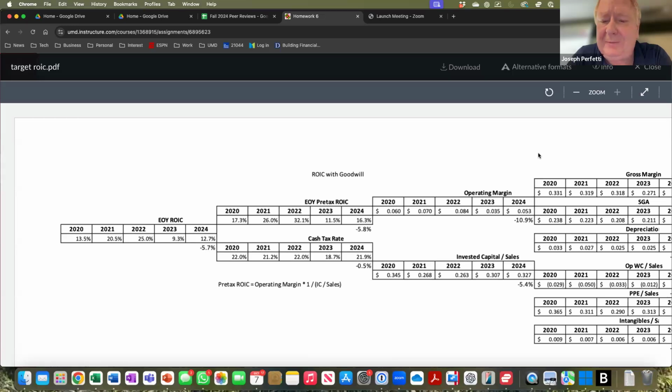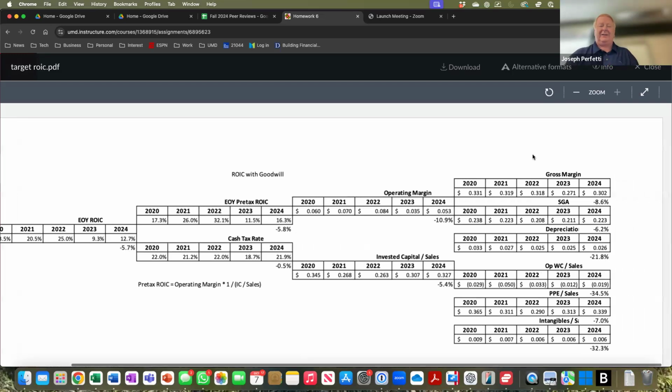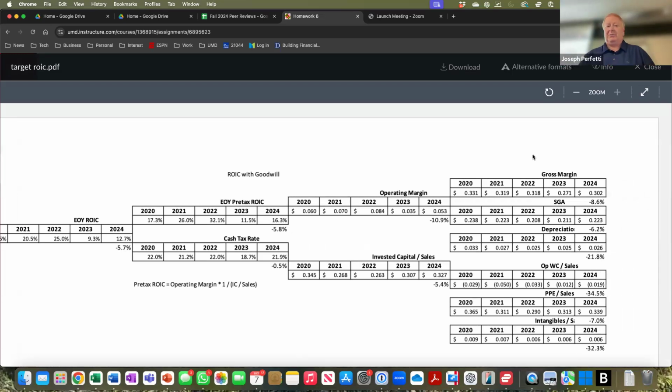Second level analysis. Why did the operating margin fall from 6 to 5.3? Now we're going to the next level of the P&L. First, gross margin. Gross margin, price minus cost of goods sold, for the product sold at Target went from 33.1 cents to 30.2 cents. That decline in gross margin had a big negative impact on the operating margin.